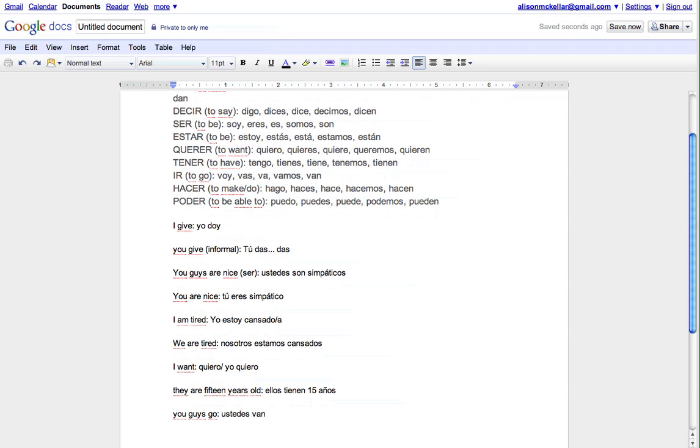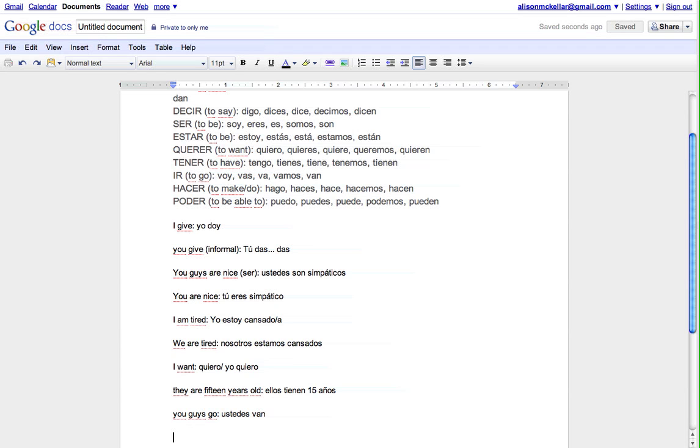Next one, hacer, is another verb that is irregular in the first person, in the yo form. Yo hago, tú haces, él or ella hace, nosotros hacemos, and ellos, ellas, or ustedes hacen. It's an irregular verb in the yo form, but then in the rest of the forms, it just follows the normal rules of an ER verb.